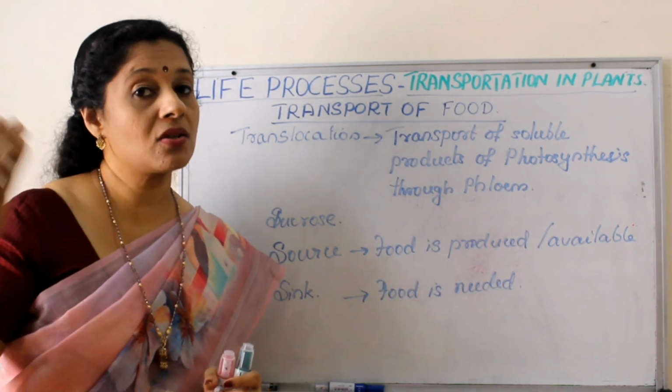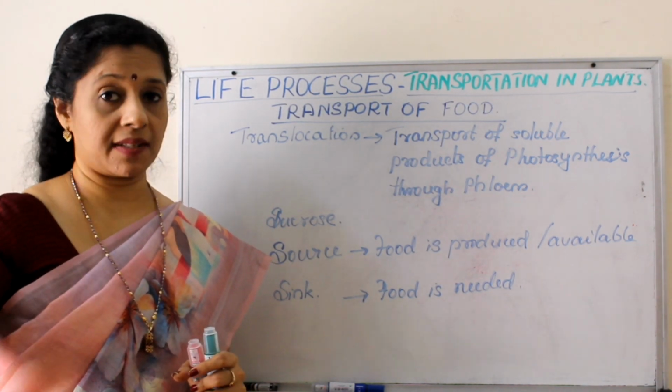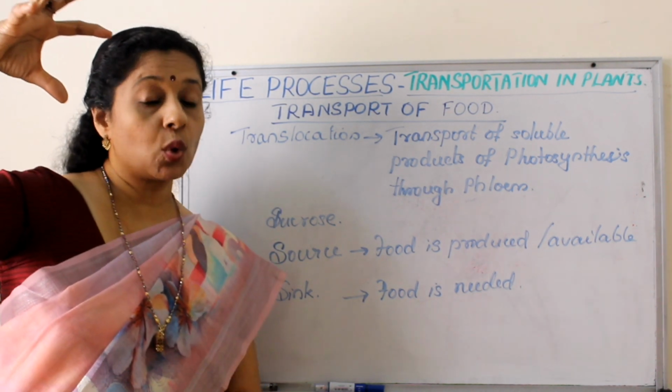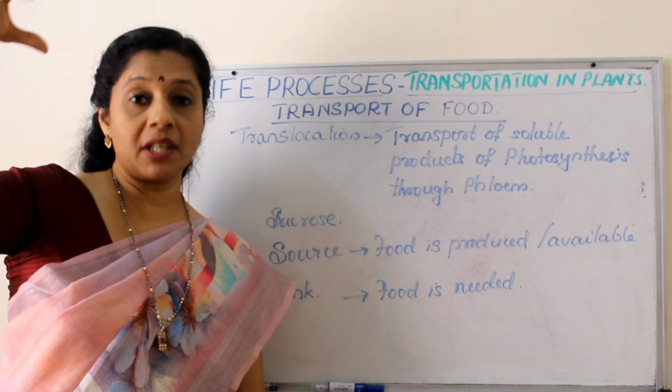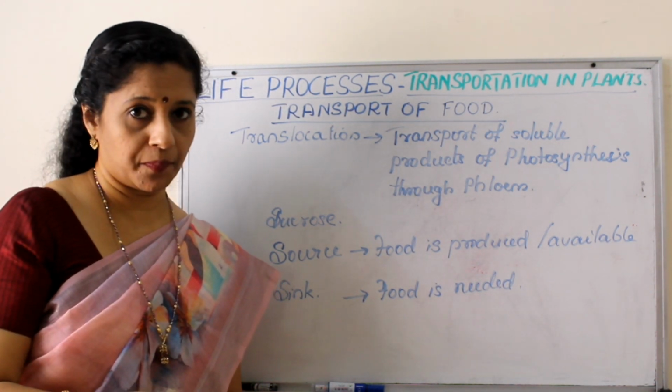Once photosynthesis is over, where is food available? In the leaves. So the leaf is acting as the source, whereas the roots are the sink. There is no food in the root. So from the source, food should be translocated to the root for storage.